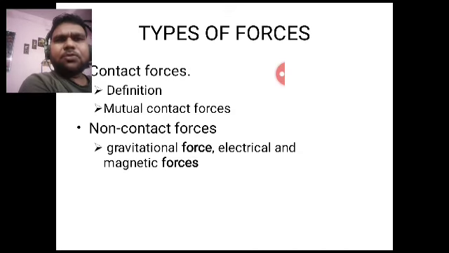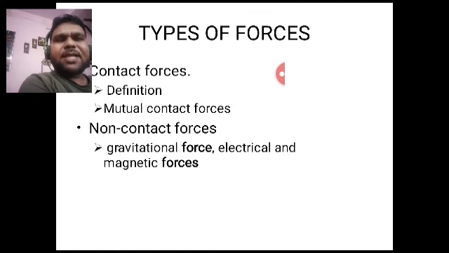Magnetic force is also a non-contact force. Like you are taking two magnets: north and north are going to repel each other, and north and south are going to attract each other. So we can say that magnetic force is a non-contact force.